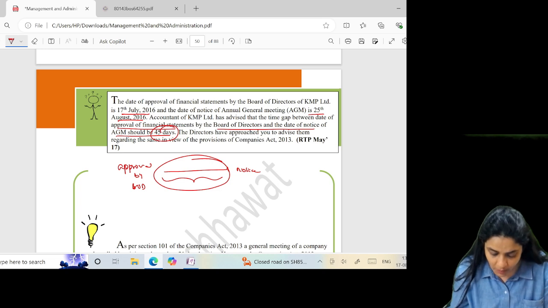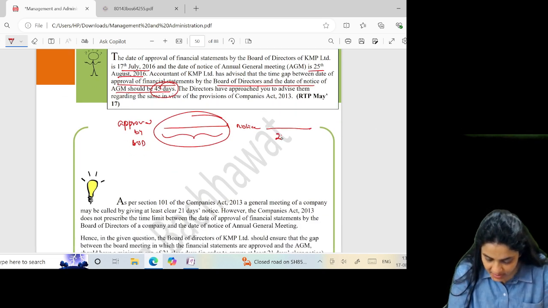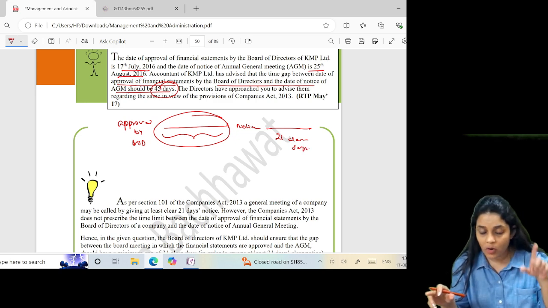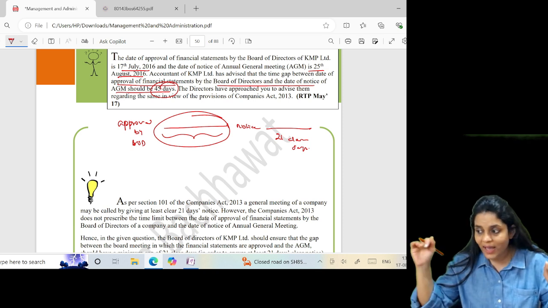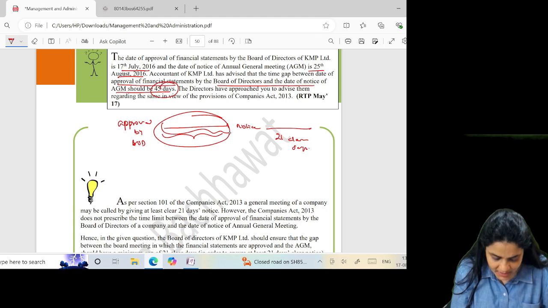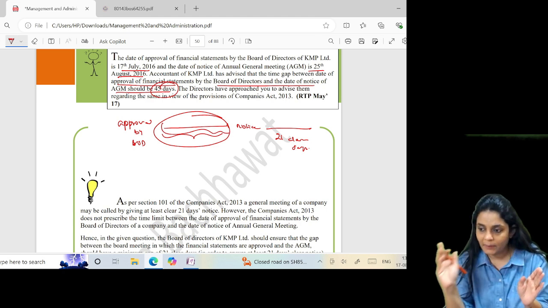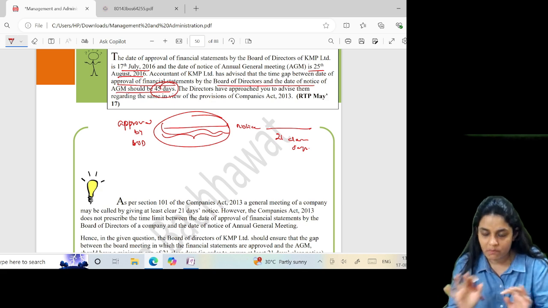But yes, we have to make sure that the notice is sent at least 21 clear days before. So we have to maintain a gap of at least 21 clear days between the date of the notice and the date of the meeting. But for this approval of financial statement and dispatch of notice, there is no time period given.